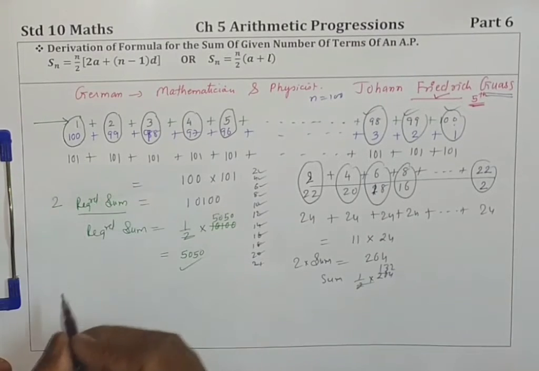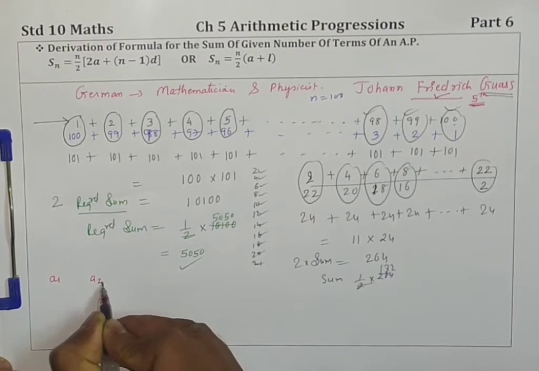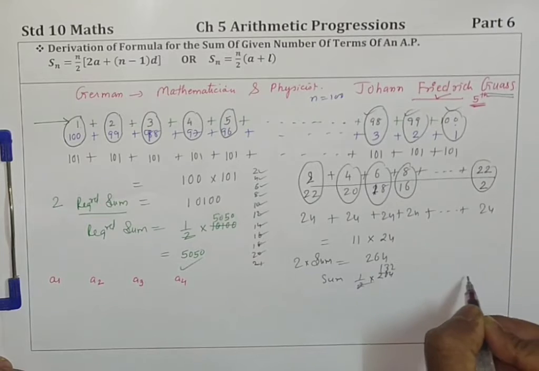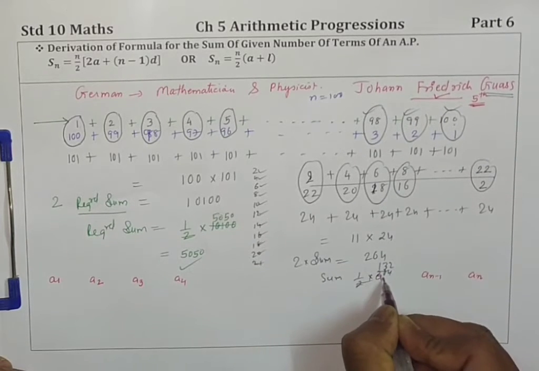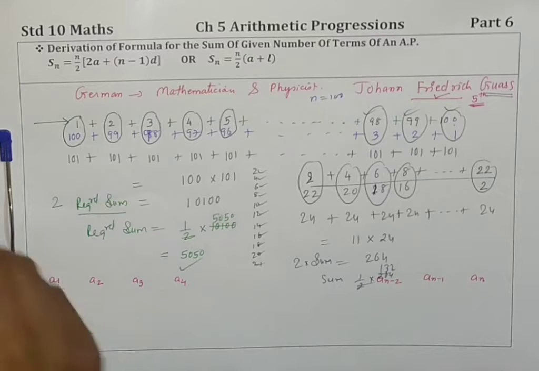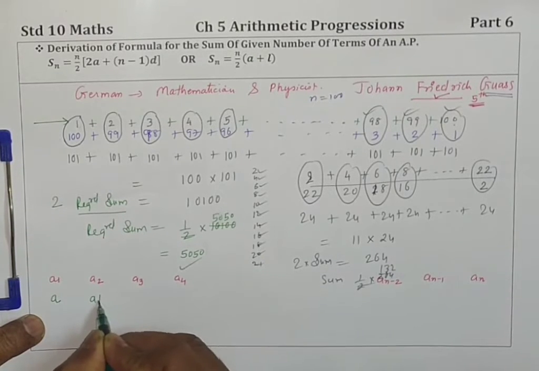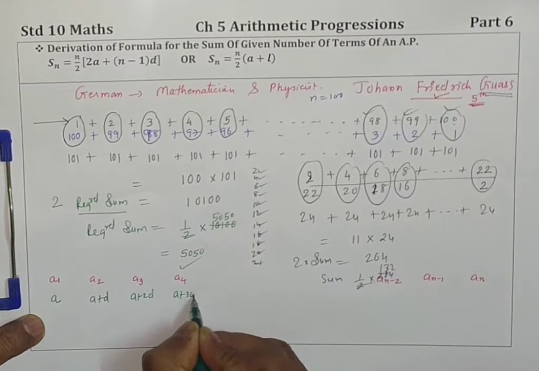Please pay attention. Any AP, its first term A1, A2, A3, A4, then you have AN, and before that an minus 1, and before that an minus 2. Let's see, the first term we know how we write: A. Then A plus D, A plus 2D, A plus 3D.